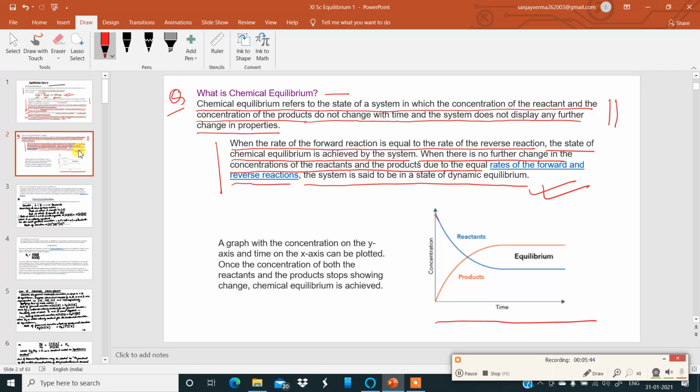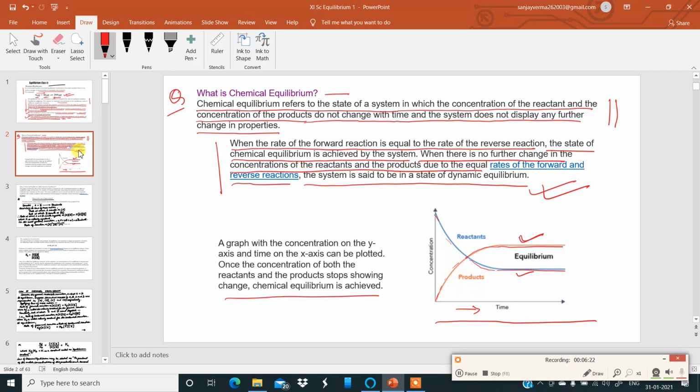So as time goes by in this direction, the concentration of the reactant is decreasing and the concentration of the product is increasing. A time comes when they are the same, and then finally the concentration of the product becomes more and the concentration of the reactant becomes low, and then we see a straight line. With time, the concentrations of the reactants and the products are uniform. It is the same. That time it is said to be in a state of dynamic equilibrium.